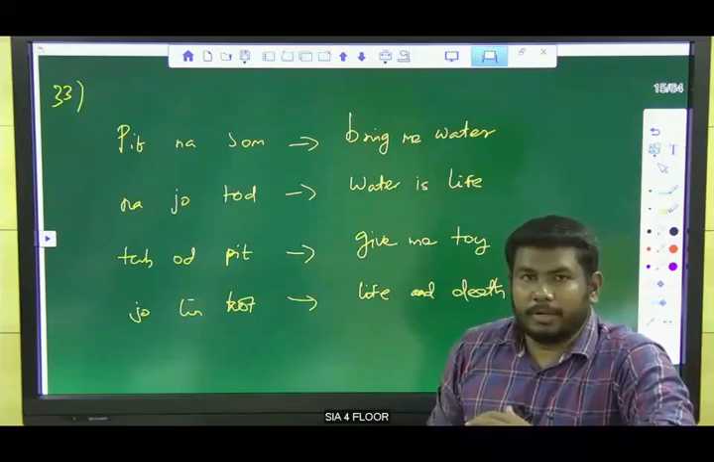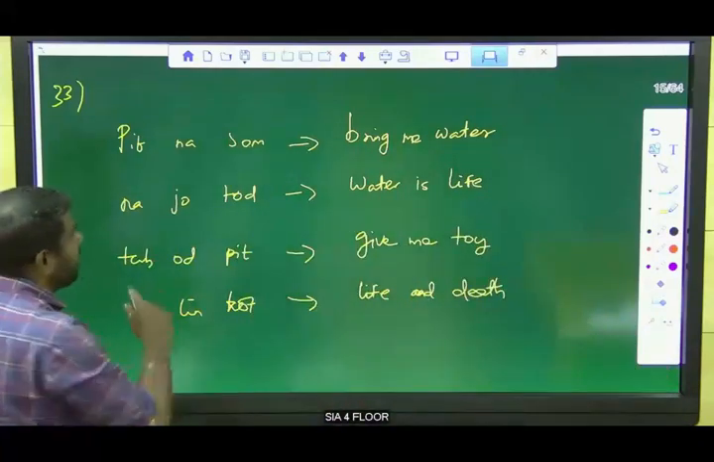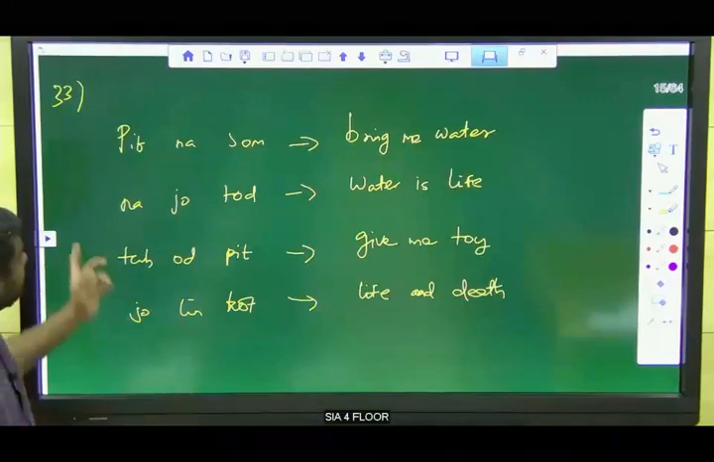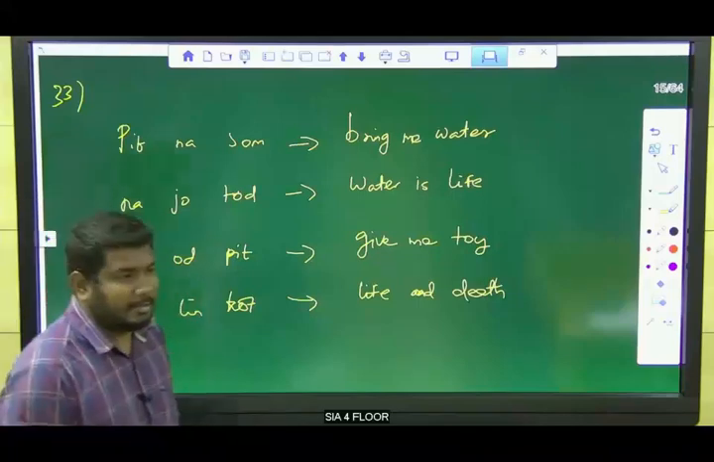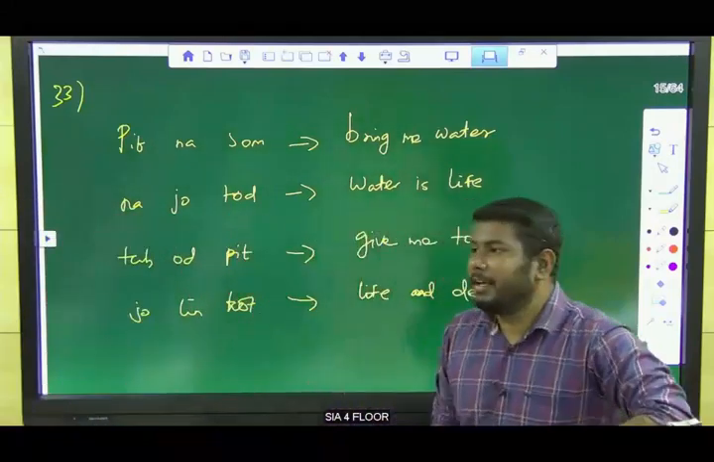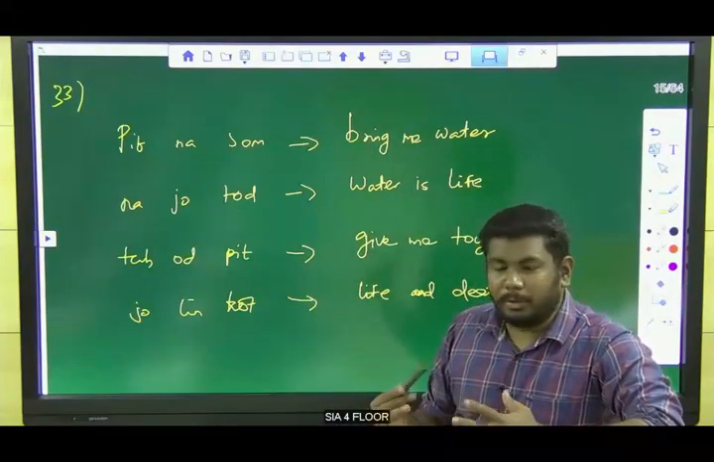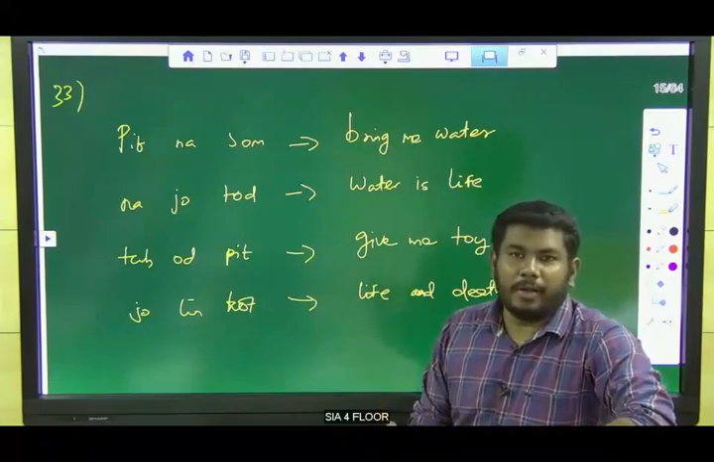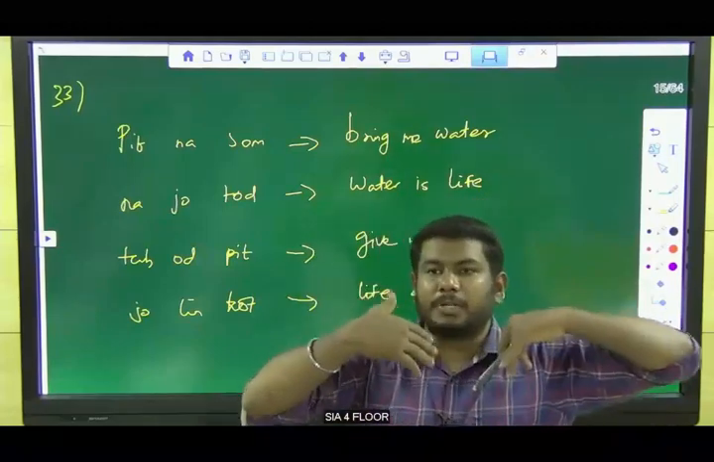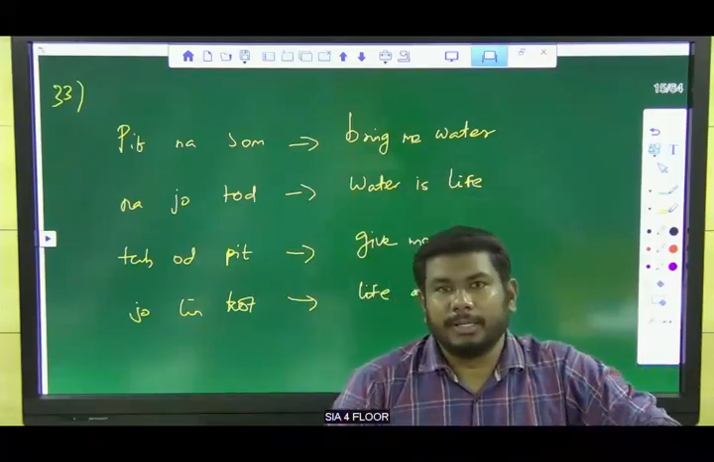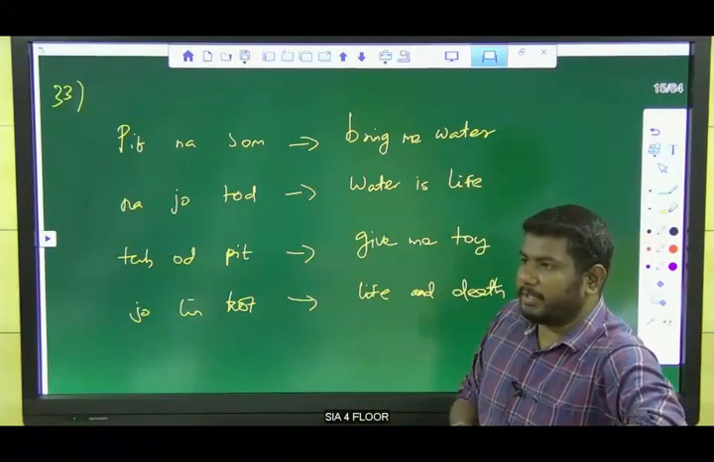So this is Chinese coding, right? Why are we calling it Chinese coding? Read these words: Pit na som. Najo toad. It is like a Chinese word, right? That is not the exact reason. Actually, to solve this kind of coding and decoding question, we don't need to know the languages. We can convey our information through our expressions itself, even if you don't know the language.